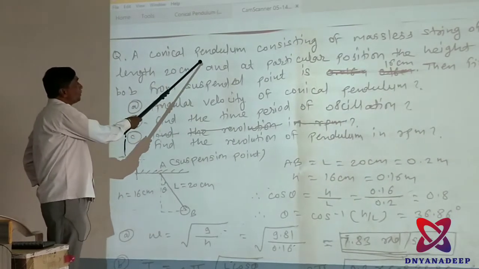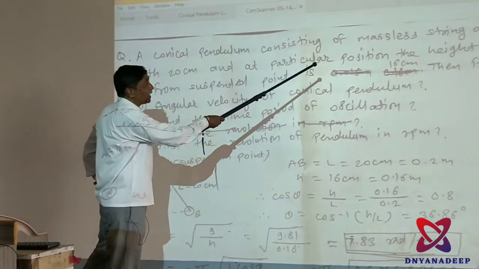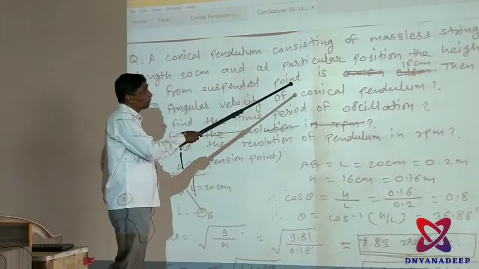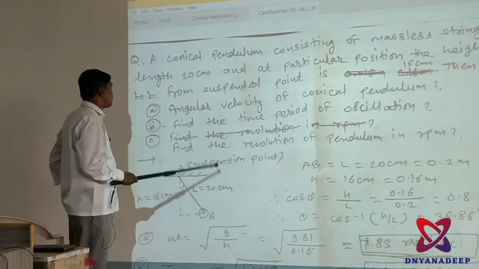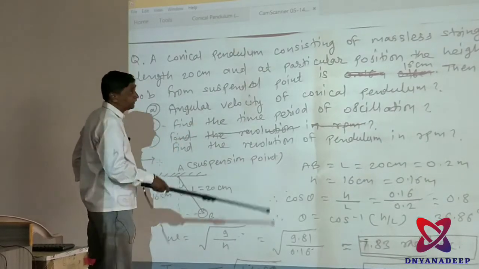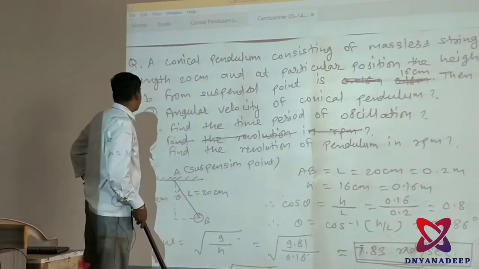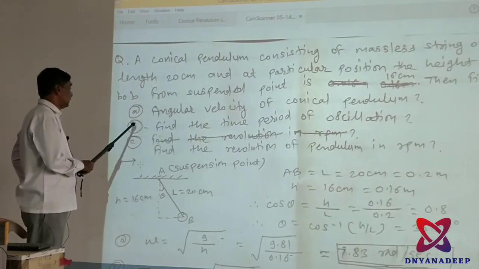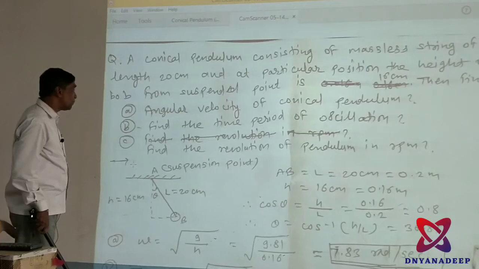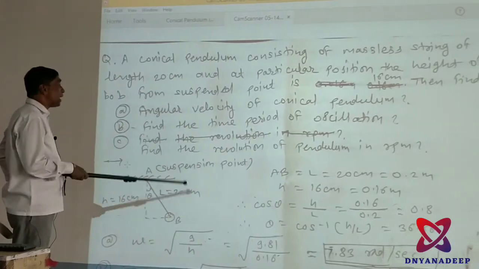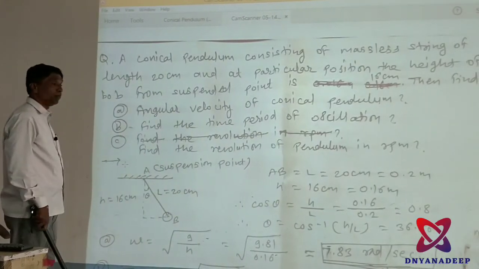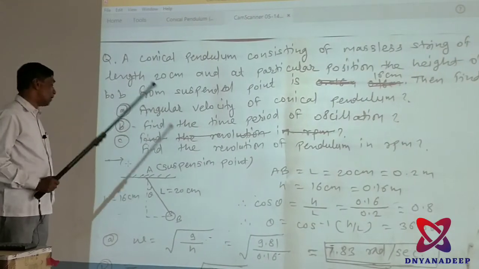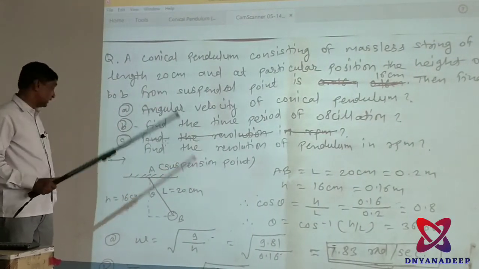A conical pendulum consists of a massless string of length 20 centimeter, and at a particular position the height of the bob from the suspension point is 16 centimeter. Then A, find the angular velocity of the conical pendulum; B, find the time period of oscillation; and C, find the revolutions of the pendulum in RPM. This is your problem. You may be asked for 2 marks, that is section B.